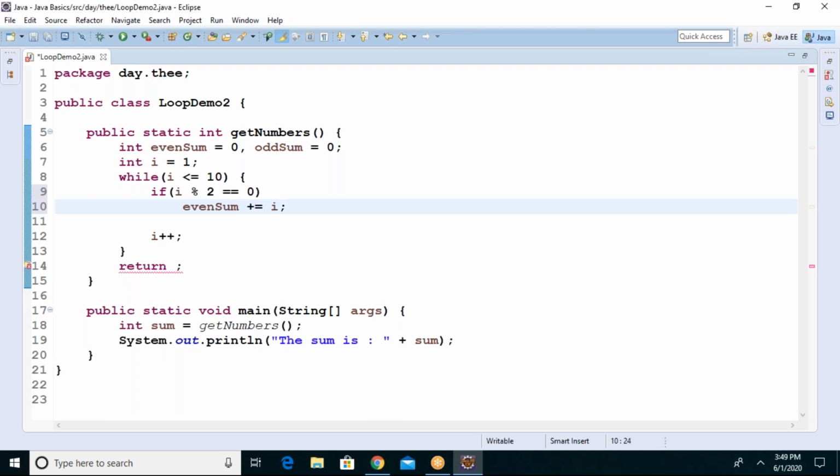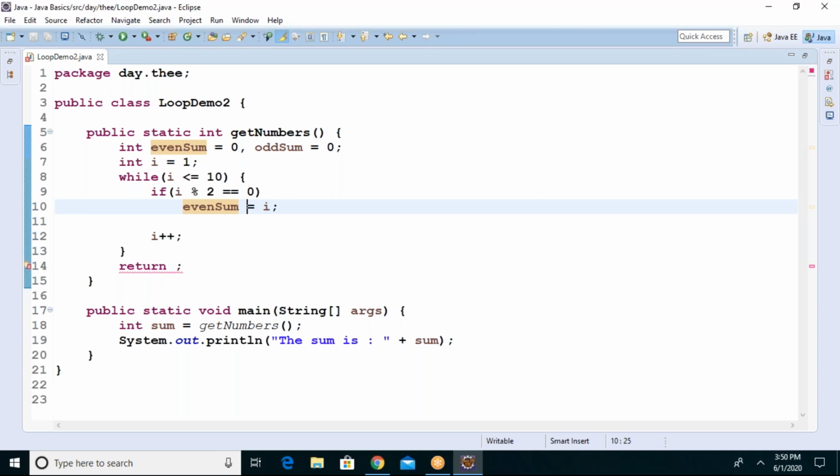Rather than repeating even sum twice like we did before with sum equals sum plus i, this is the same as writing like this. If you just say equals, the value is assigned to even sum, and if some value already exists, it will be overridden.